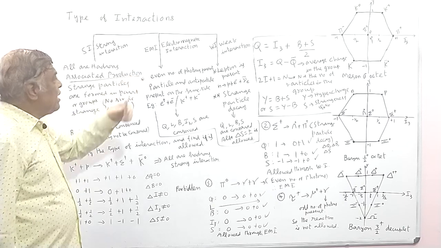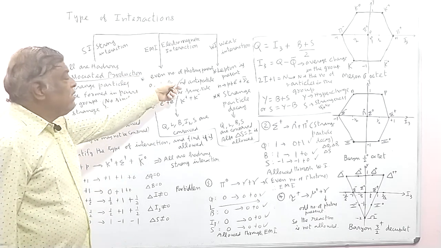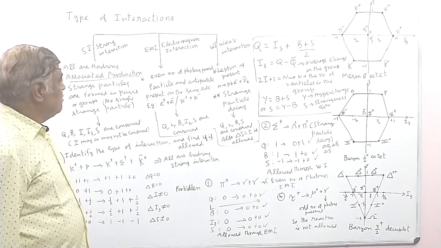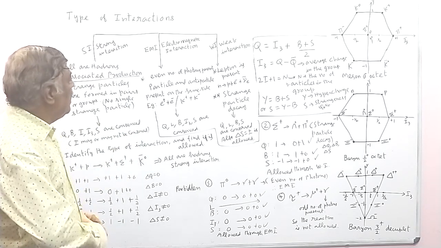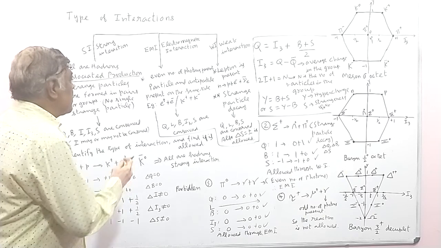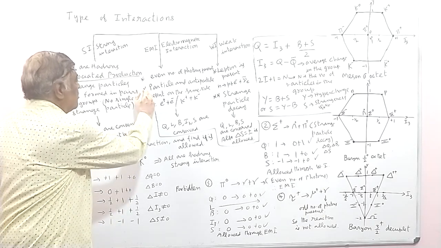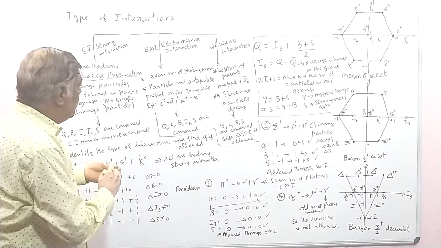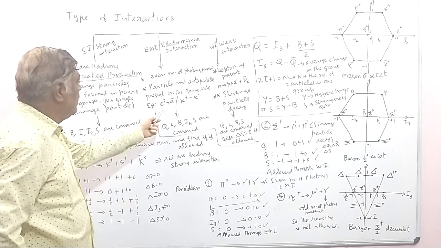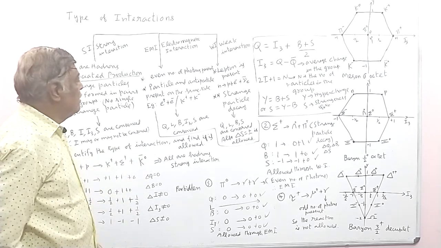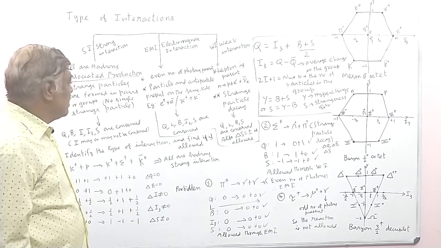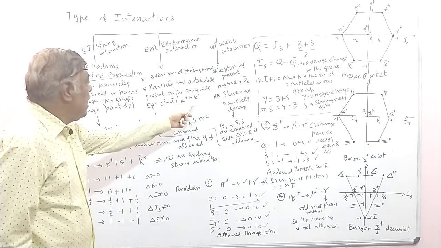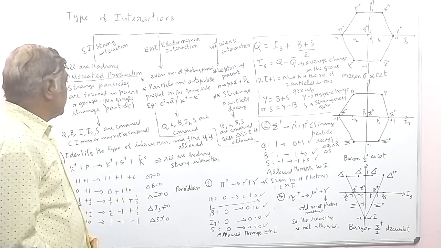In electromagnetic interaction, an even number of photons are present, and the particle and antiparticle are present on the same side. So, for example, a positron and electron, or K plus and K minus mesons. So, particle and antiparticle may be present.